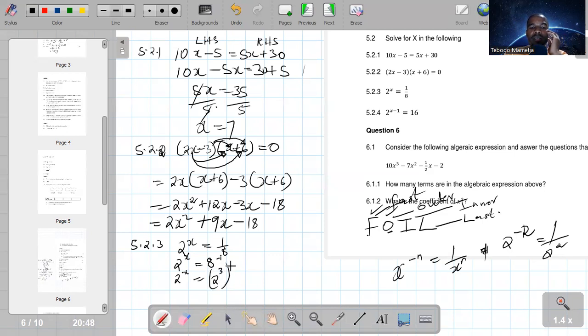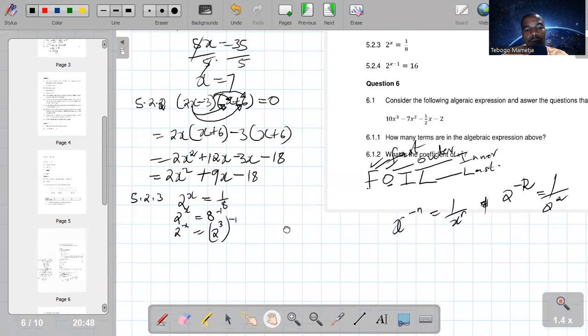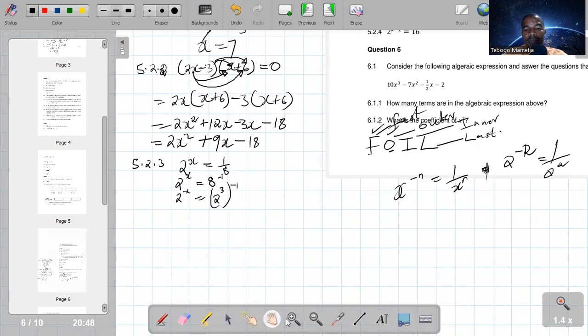But we know the exponent there is what? It's negative 1. So this is 8 to the power of negative 1. So 2 cubed is still 8 there. I just want to write it in a way that the bases are the same on the left-hand side and on the right-hand side. So now let me push it up. Okay. Now I have 2 to the power of x is equals to, this now becomes 2 to the power of